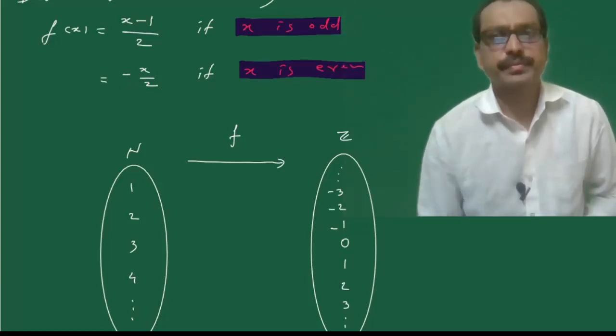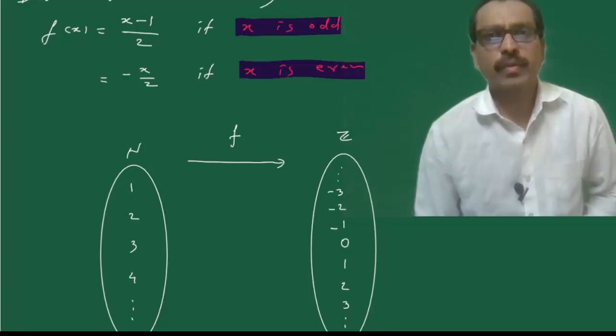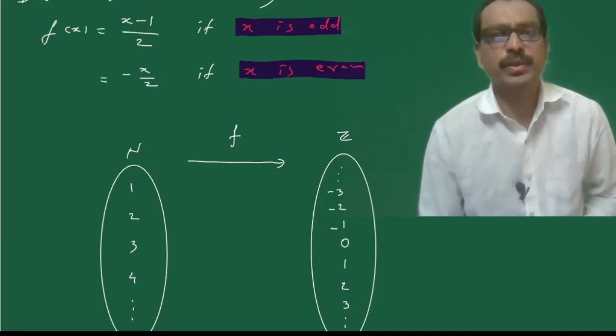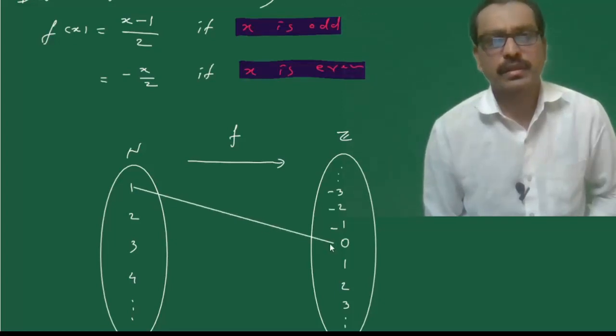If we take x equal to 1, here x is odd, then 1 minus 1 divided by 2 is equal to 0. That is, for the element 1 in the set of natural numbers, there exists a unique image, 0.